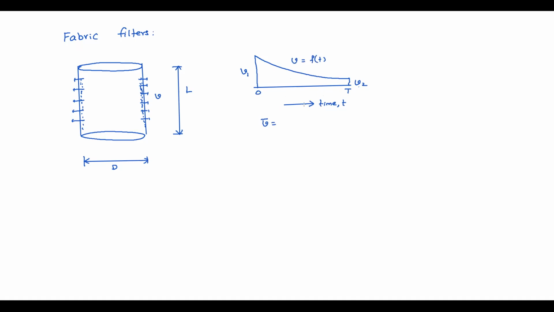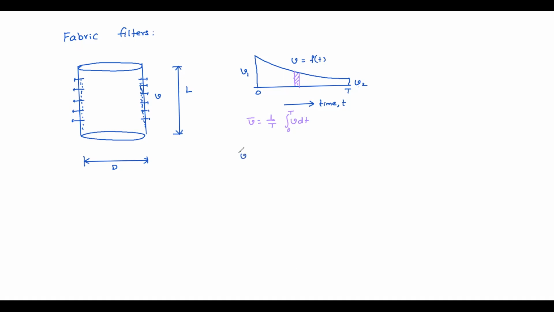Taking a strip like this, the area of the strip is v dt, integral 0 to T. So knowing the area divided by T, that means 1 by T. Because the velocity decreases gradually, average velocity you can find like this.